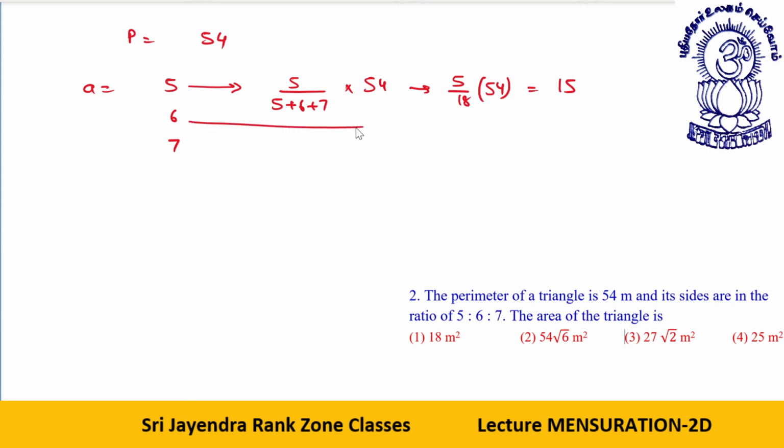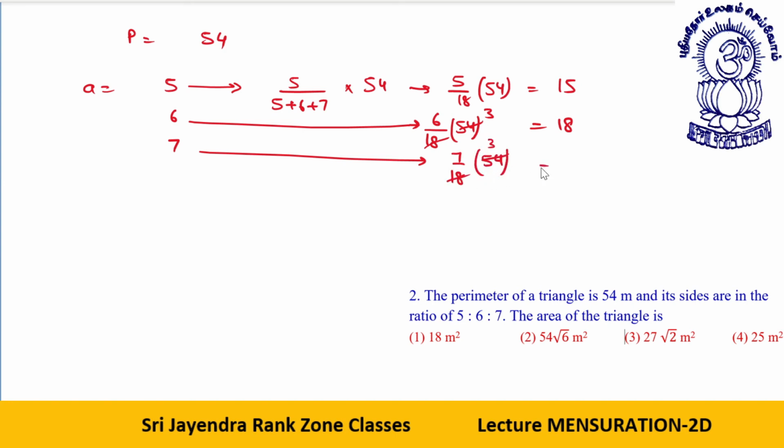Similarly, this will be 6 parts out of a total of 18 parts from 54. This will give you 3. 3 into 6, 18. Similarly, the last will be 7 parts out of a total of 18 parts of 54. This will give you again 3. 7 into 3 will give you 21. So these are your sides: A 15, B 18, C 21. What is S? S is A plus B plus C by 2.